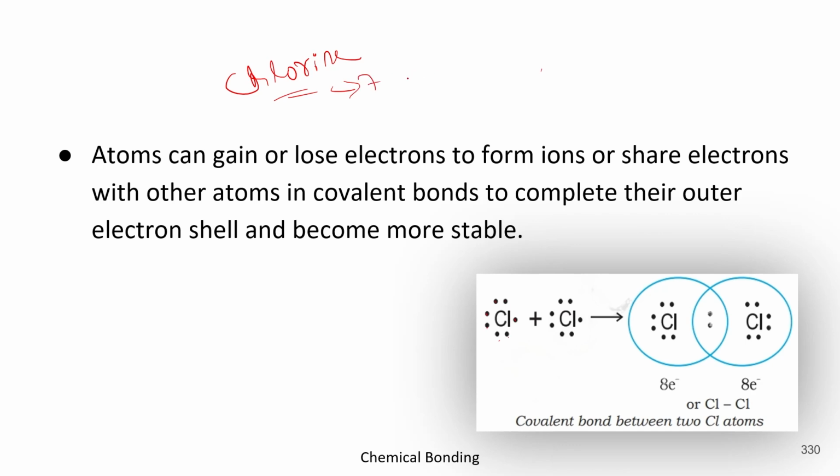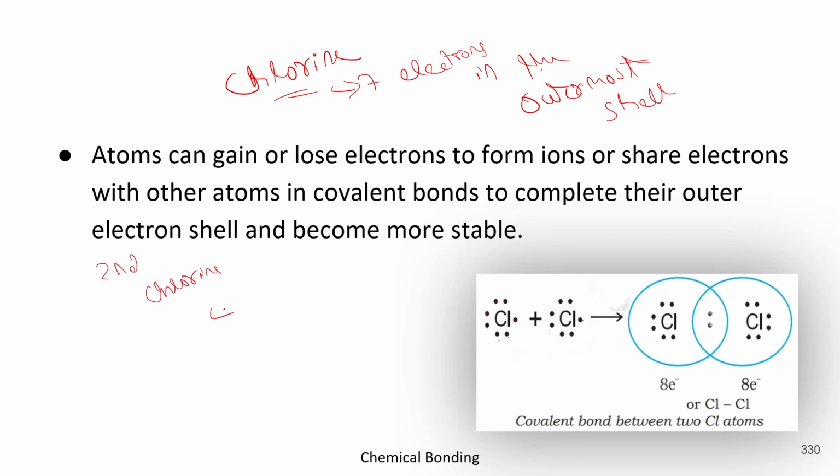So they have 7 electrons in the outermost shell. Got it? And similarly in the second one, 1, 2, 3, 4, 5, 6, 7. The second one also has 7 electrons in the outermost shell.